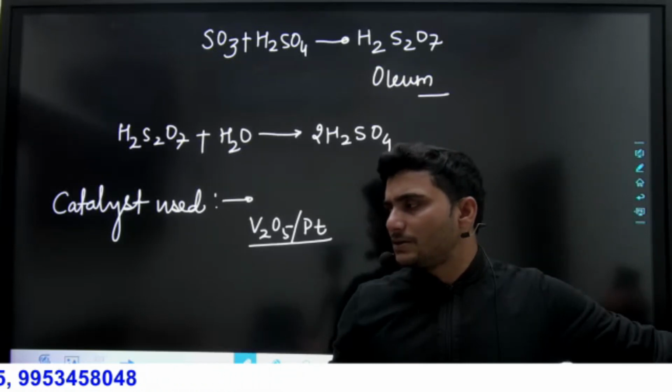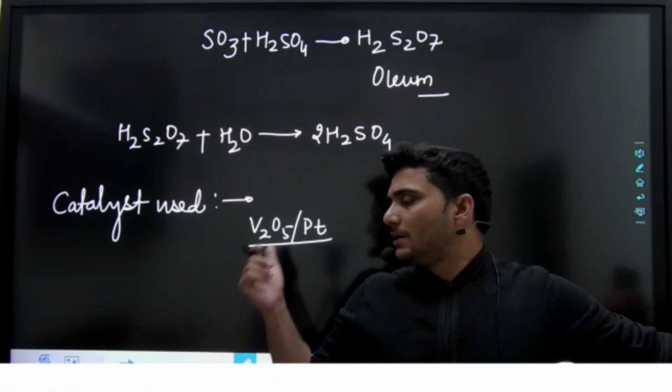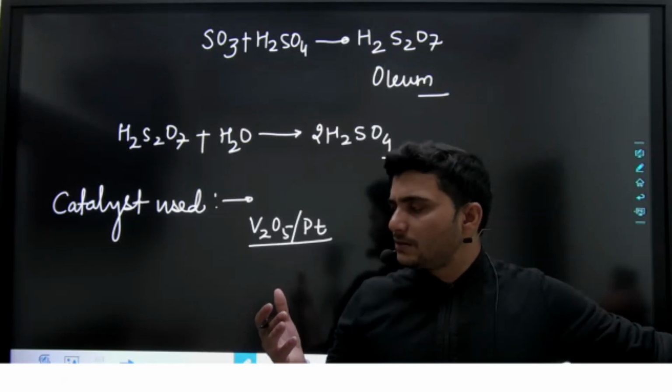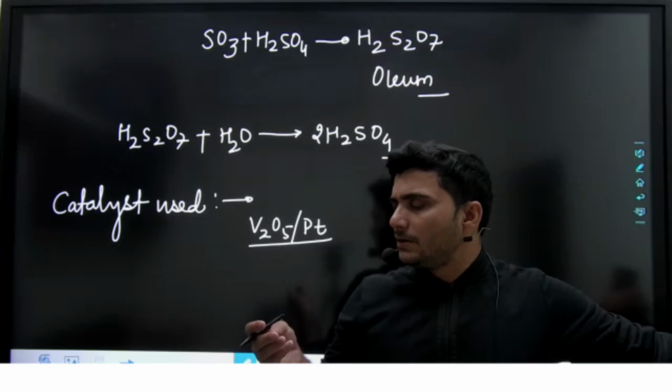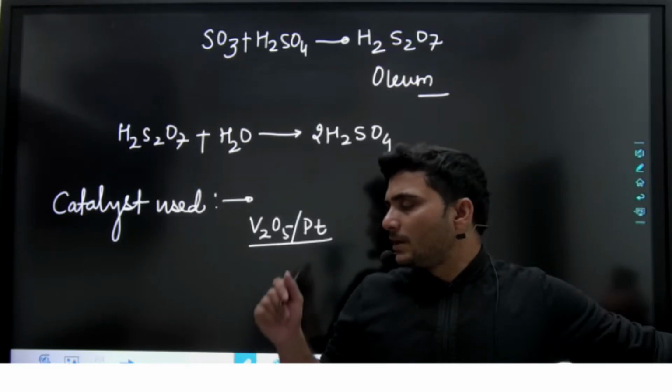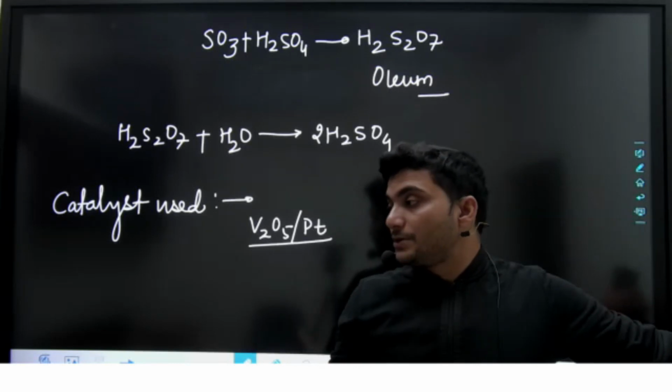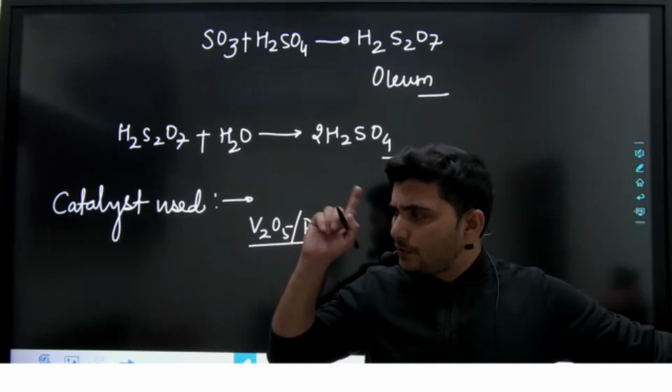What are the disadvantages? The disadvantage is that platinum will make the initial cost very high. The second thing is that platinum is easily poisoned. I told you about catalyst poison.